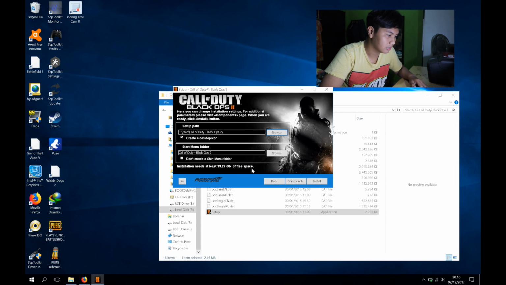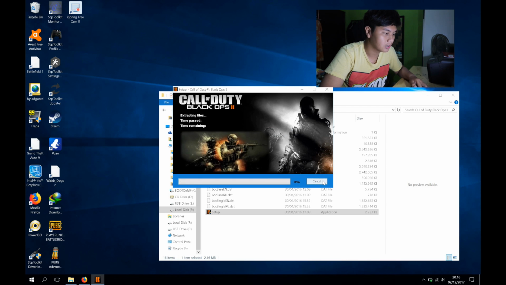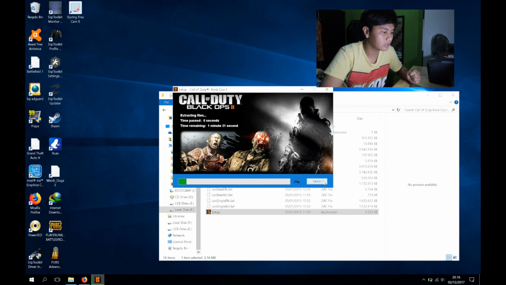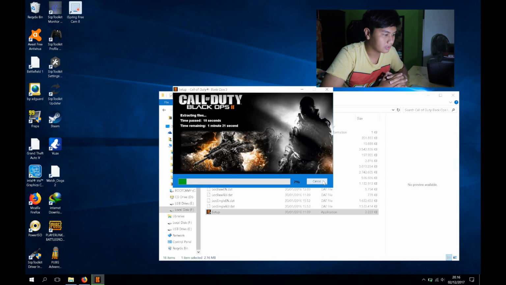Click OK. It still needs at least 13.27 GB of free space. Installation needs 13.27 GB. Click install, and wait for just a few minutes.